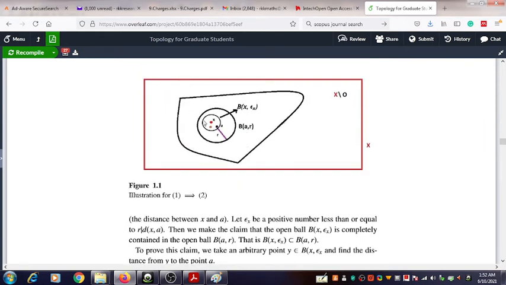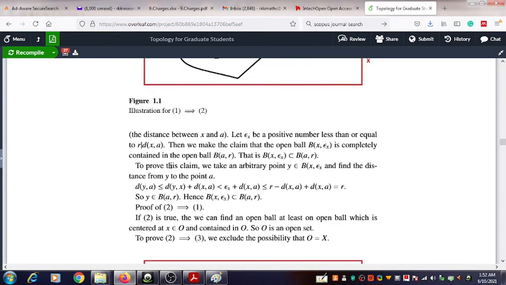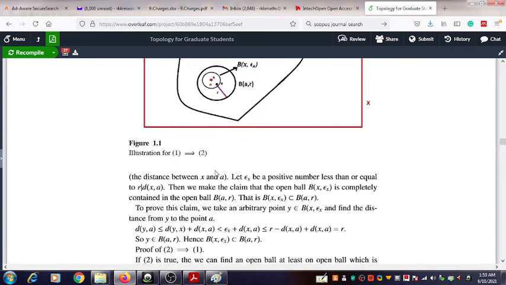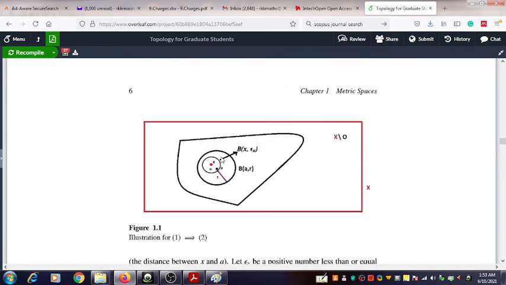I have completed that explanation using this figure, but using a fully mathematical way, using some algebraic steps, we can establish the fact that the smaller ball is well inside the outer ball, and as a result of that it is contained in the open set.